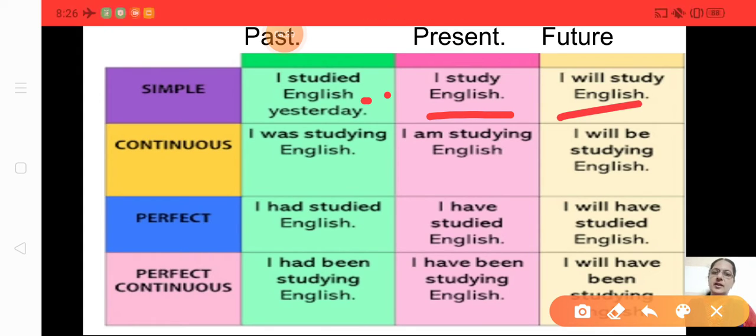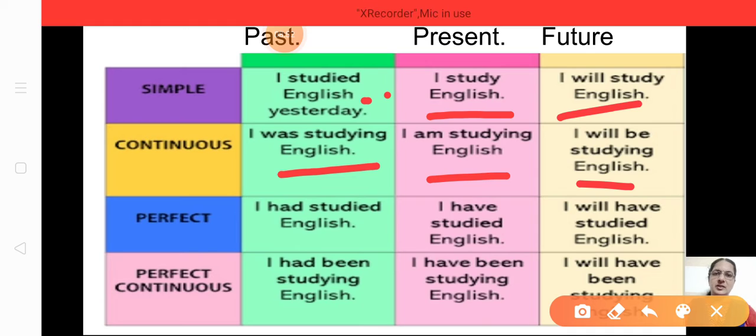Understood? Continuous means what should be there? ING, isn't it? I am studying English is the present tense. For past tense, what will you tell? I was, because it is already over. So past tense, I was studying English. And future, I will be studying. But everywhere you should remember, for continuous tense, ING should be added to the verb.